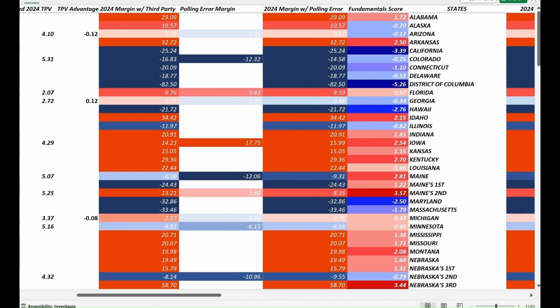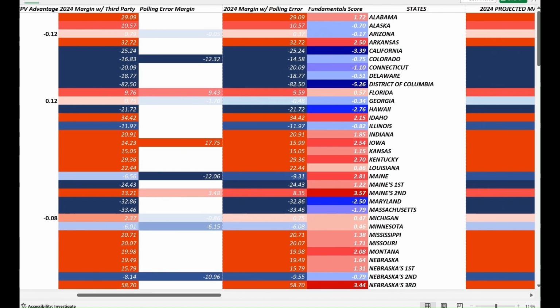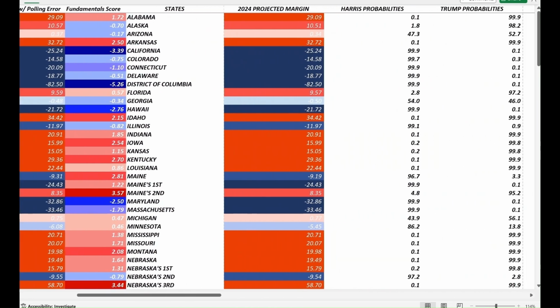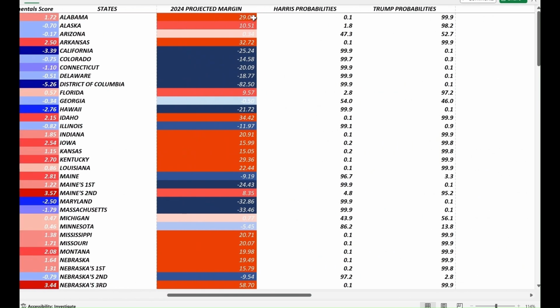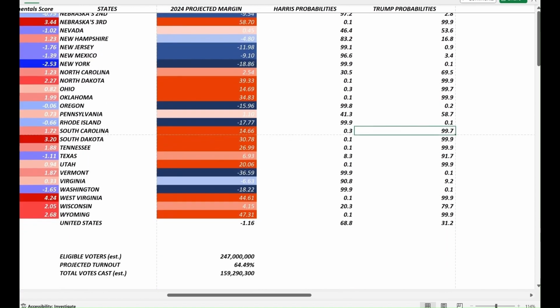And then at the end, it returns an accurate projection both nationally and on the state level for the vote margins and probabilities: probabilities for the national vote and probabilities for state victories.